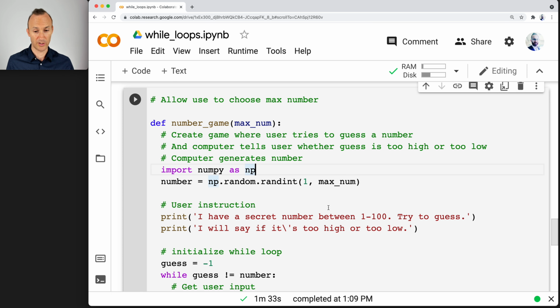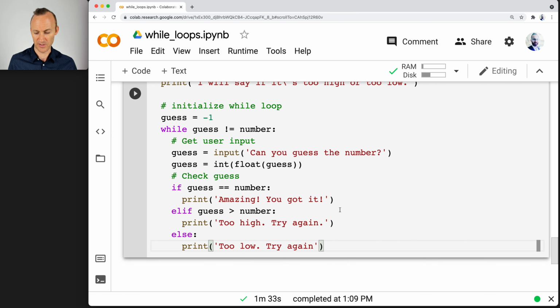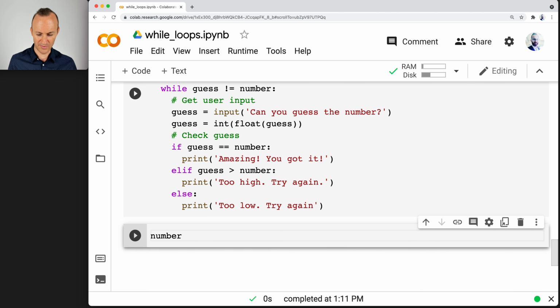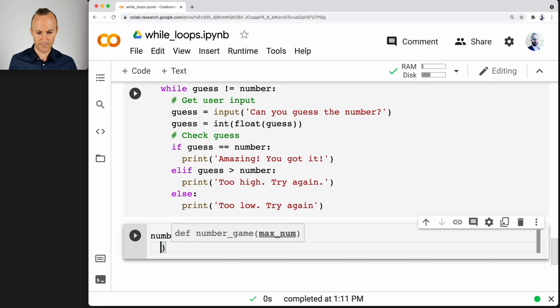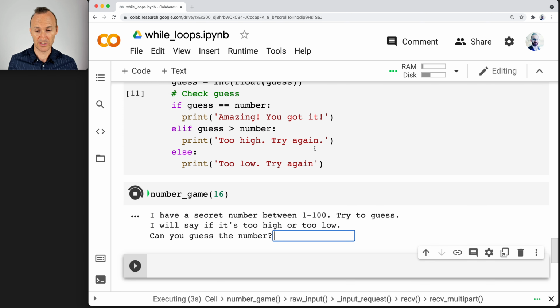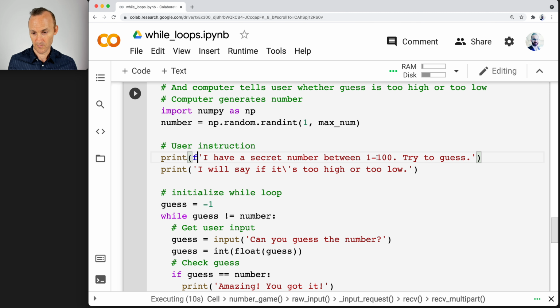Okay, let's do a really quick one, a short one, and see if it works. What is it called? Number game. I should get a better name for that. So, number game. And let's make it easy on ourselves, between 1 and 16. Press Shift Enter. Oh, it says between 1 and 100, so we need to change that. This is where the F strings come into play, right? You put in the F string, and this is going to be max number, not 100.